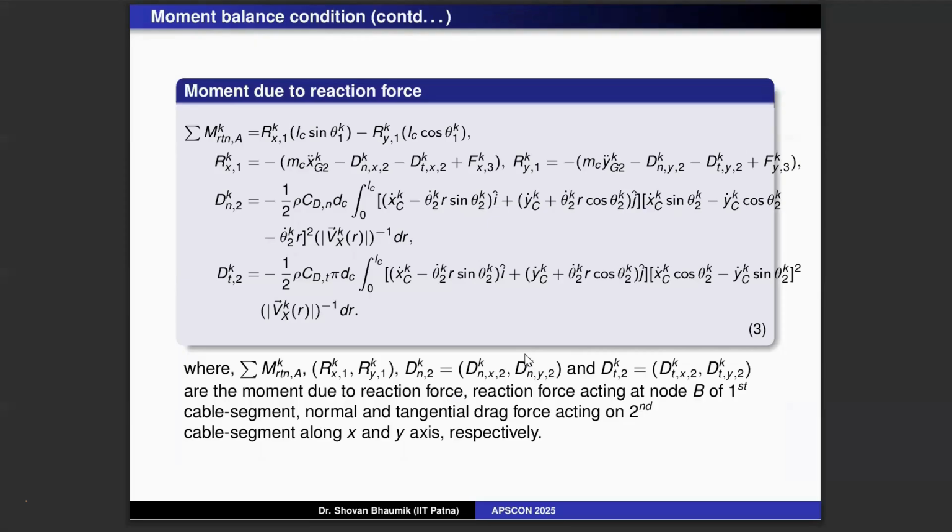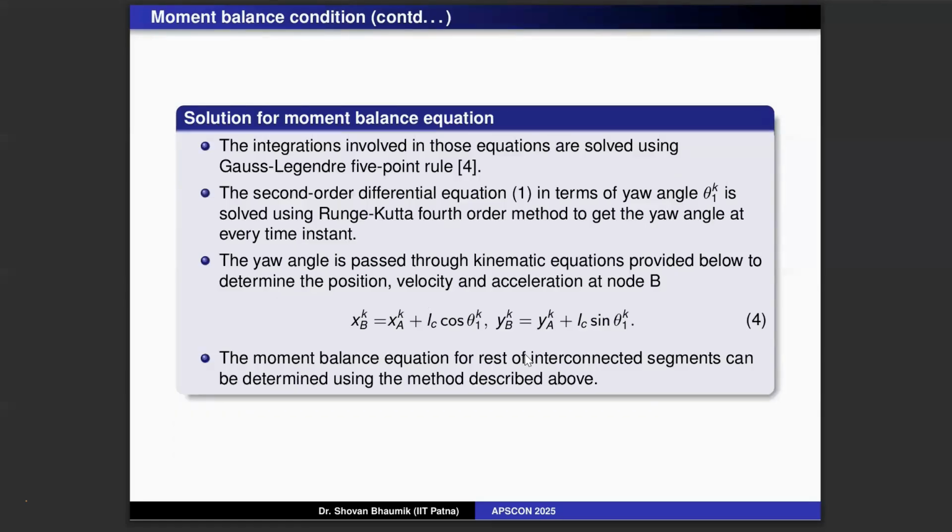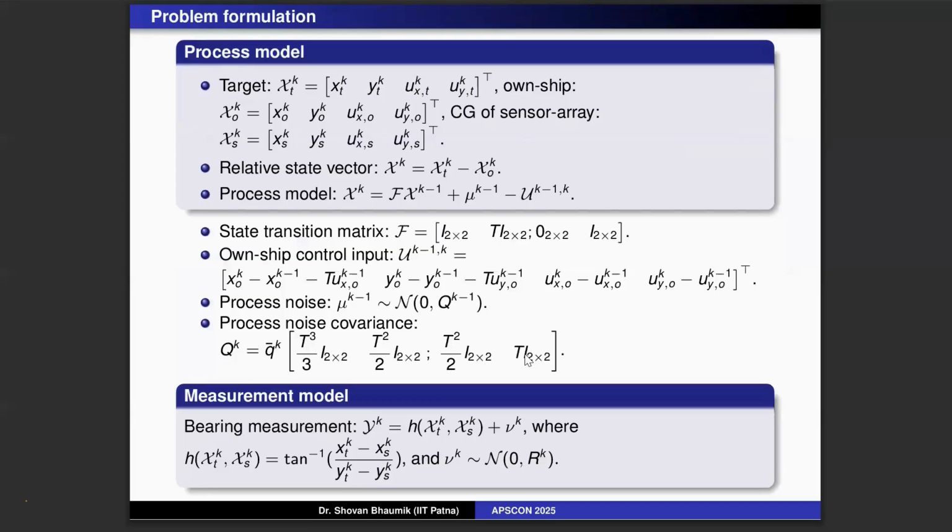We know the path of the maneuvering ship. So we solve this using some integral, which will come in between. We solve it using the Gauss-Legendre point method, which is a numerical integration method. Then we solve the differential equation using the fourth order Runge-Kutta. And there is a process model of the target, how the target is moving.